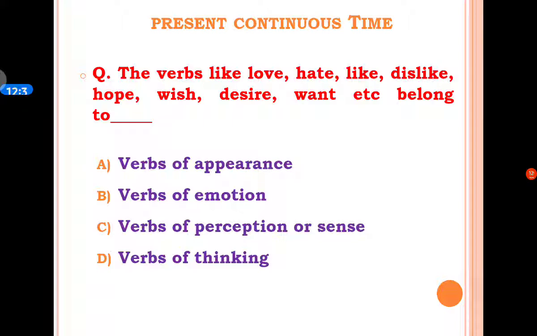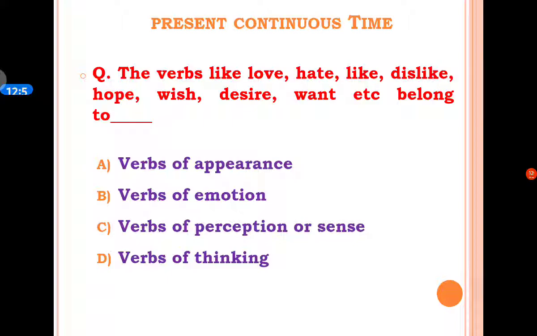The next MCQ is: the verbs like love, hate, like, dislike, hope, wish, desire, want, etc. belong to dash. A option is verbs of appearance. B option is verbs of emotion. C option is verbs of perception or sense verbs.